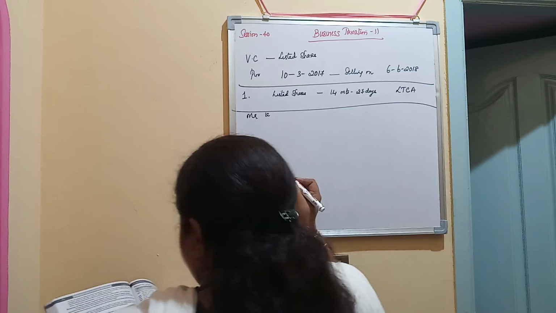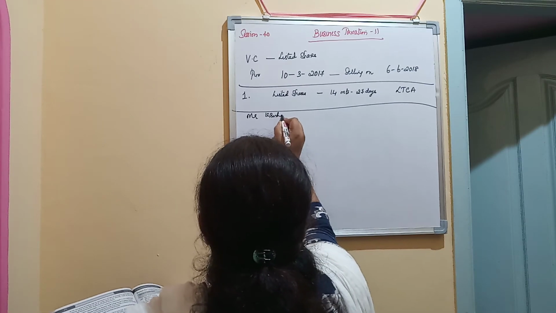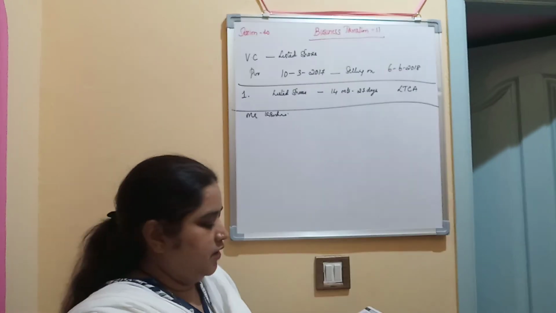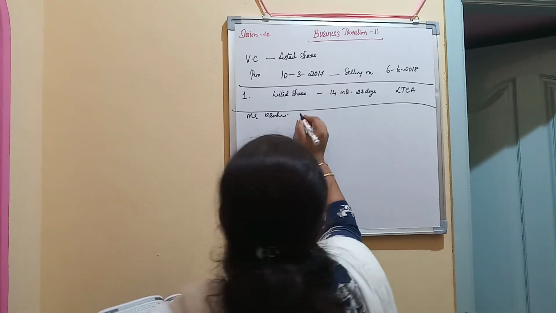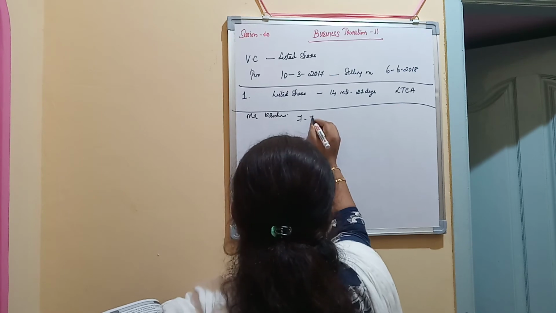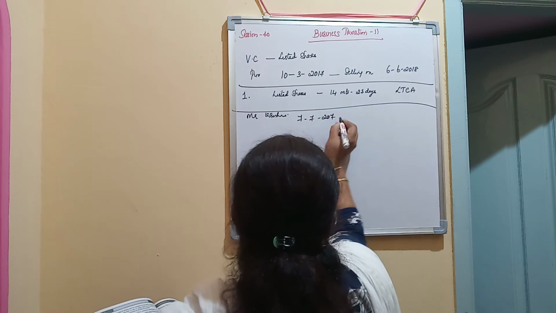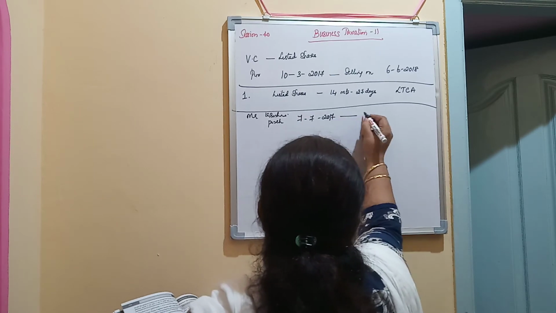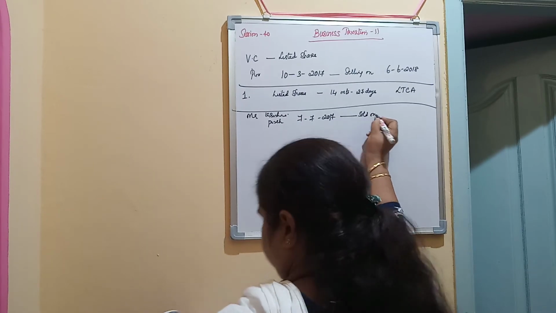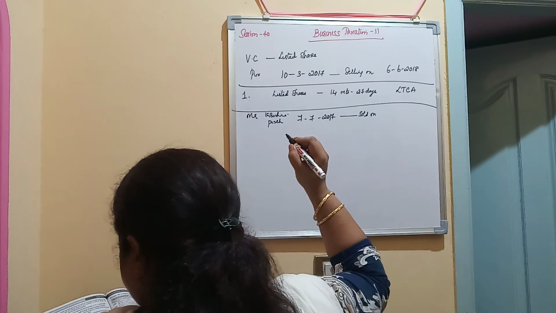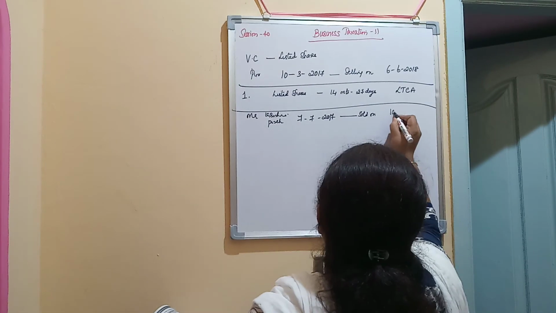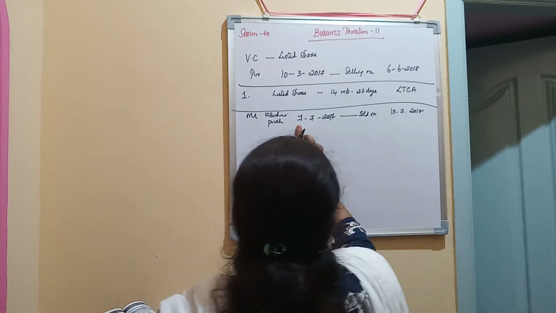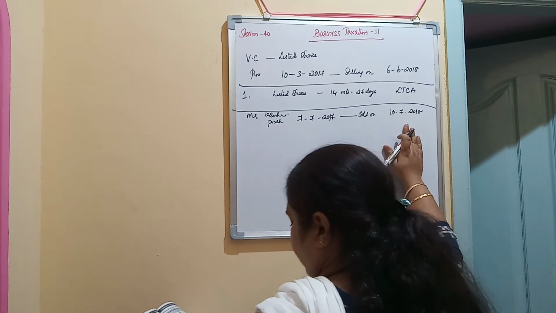What is he doing? He has purchased LIC mutual funds on 7th July 2017 and sold on 10th July 2018. 7th July he is purchasing, 10th July he is selling.